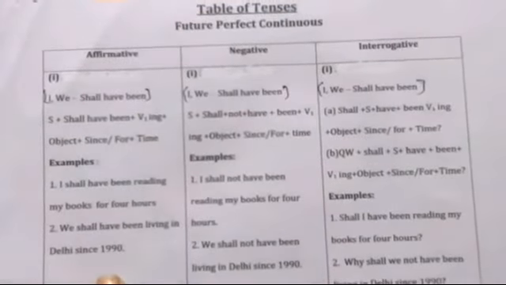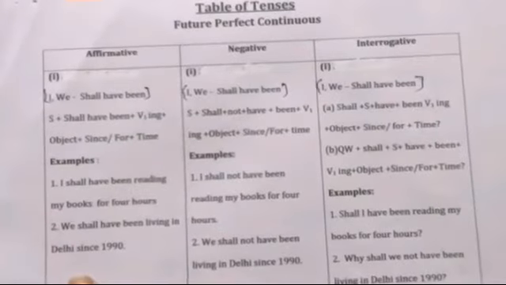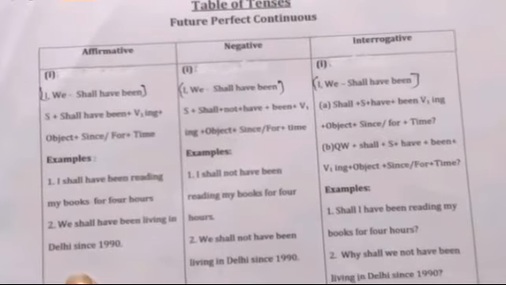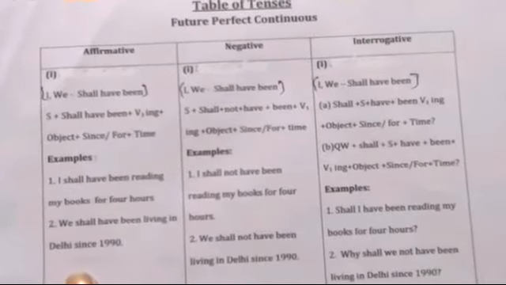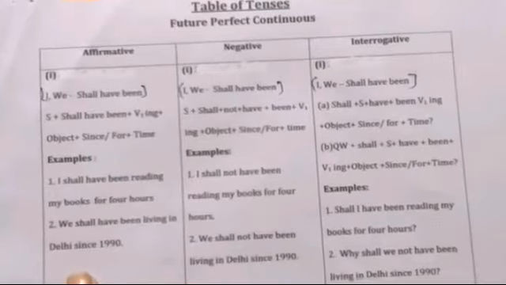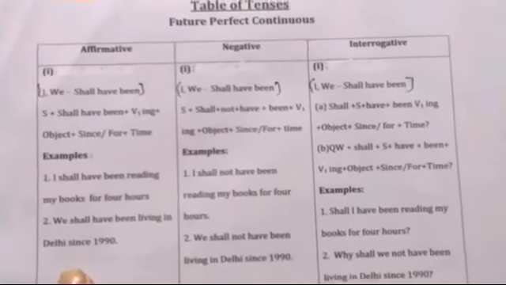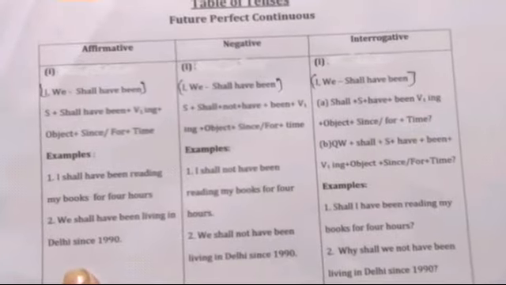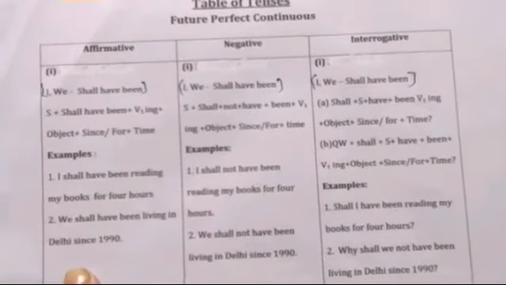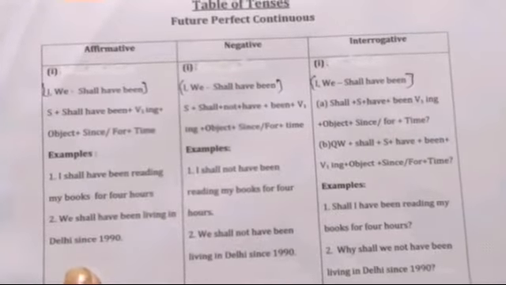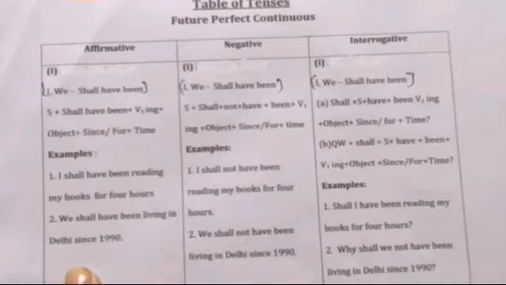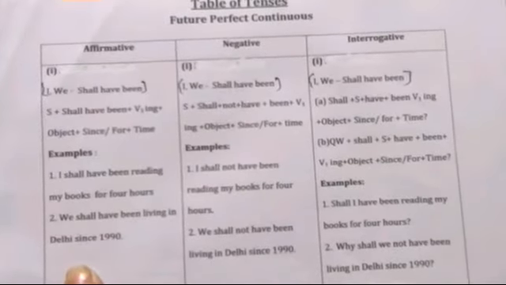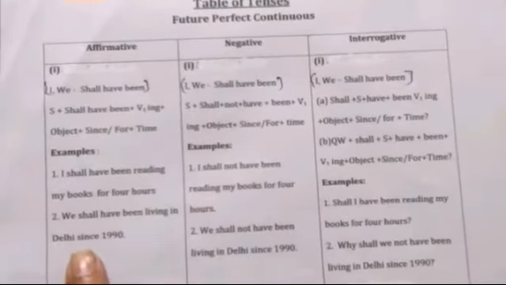The formula is subject, shall have been, verb first form plus ing, object, since or for, and time. With a point of time or exact time we put since, and with a period or duration of time we put for and then the time. Now let me explain the examples.